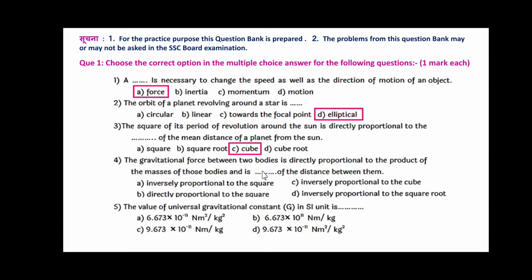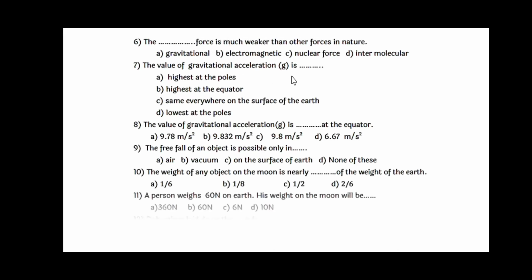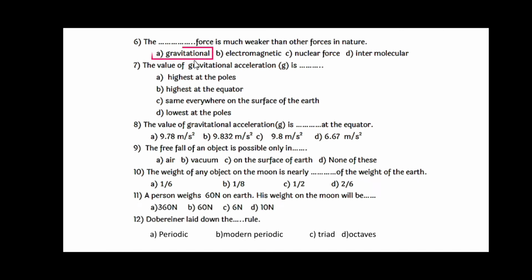The gravitational force between two bodies is directly proportional to the product of the masses of those bodies and is dash dash of the distance between them, that is inversely proportional to the square. The value of the universal constant, capital G, in the SI unit is 6.673 into 10 to the power minus 11 Newton meter square per kg square. Number 6: The dash dash force is much weaker than other forces in nature, and the answer is gravitational.